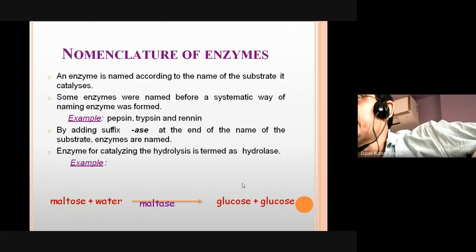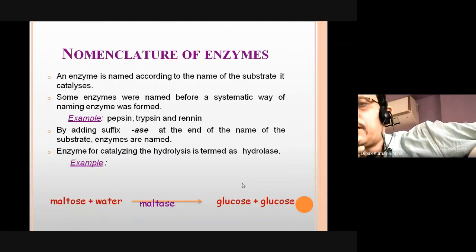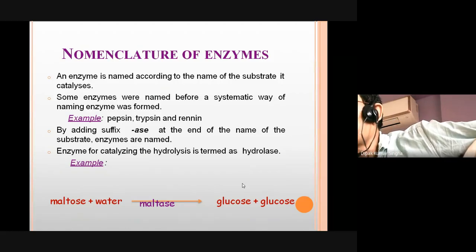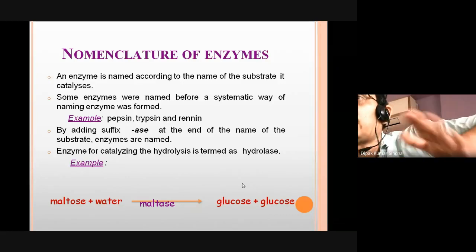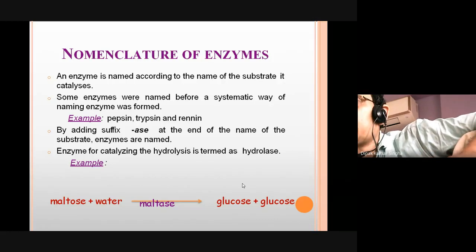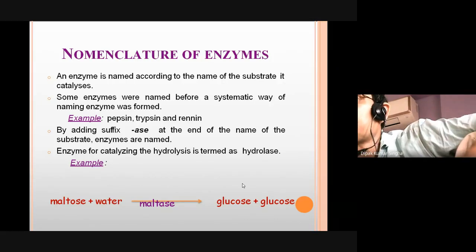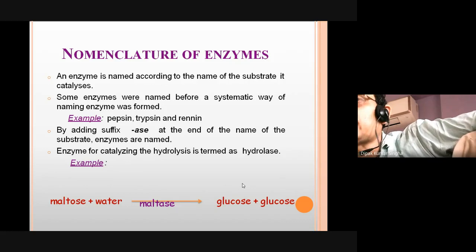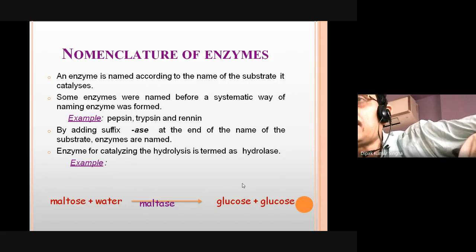The nomenclature of the enzymes is very important. Every substance has some name. Your names, for 50 students, or all over the world, each is a specific name to identify it, with genus and species. But what is the naming system of enzymes?